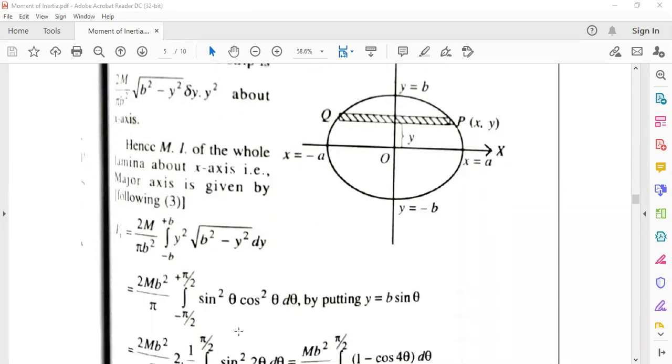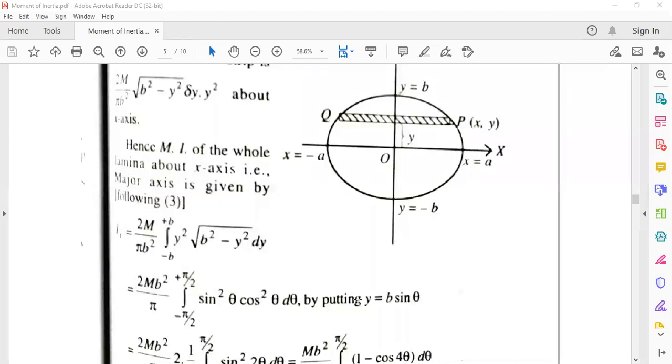Yes sir. Now here we are putting that y equal to b sin theta, then it is b square sin square theta, then taking b square common from here, 1 minus sin square theta, then cos square theta, that means b cos theta coming from here, and dy will be b cos theta d theta.